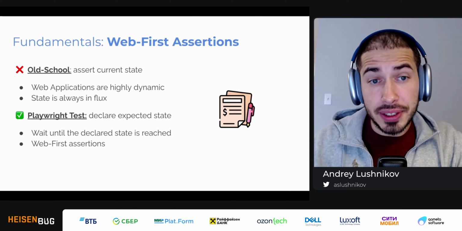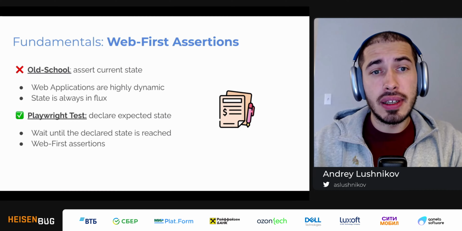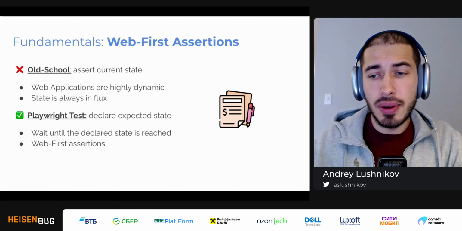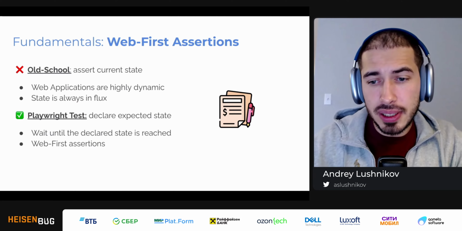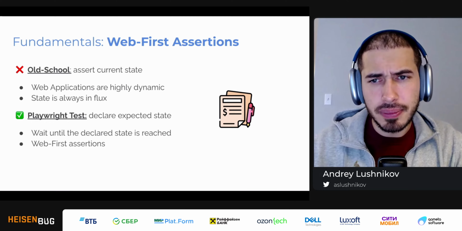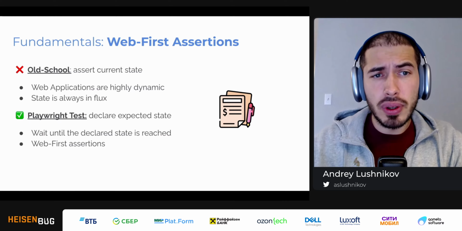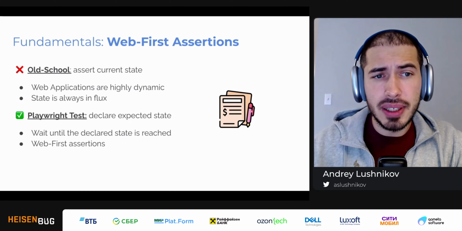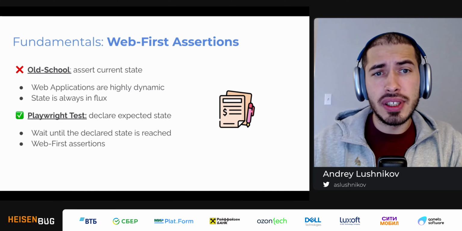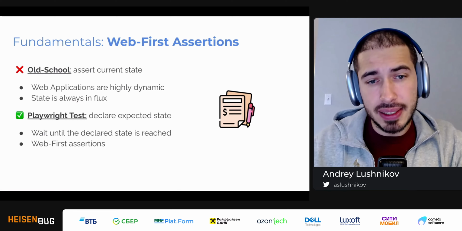Next, assertions. In old school web testing, we usually assert the current state of the page. For example, I click a button and then I go in the page and say, hey, does this page have this element, or does the page have this text? Unfortunately this doesn't work that well, because modern web applications are highly dynamic and their state is always in flux.